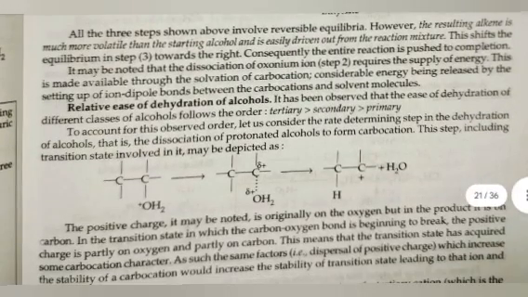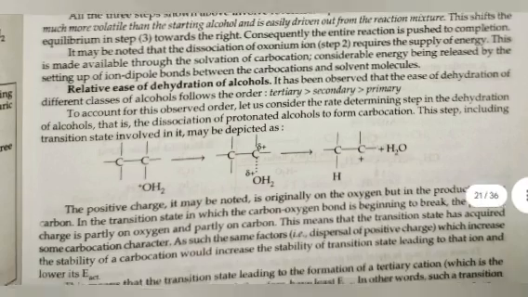All the three steps shown above involve reversible equilibria. However, the resulting alkene is much more volatile than the starting alcohol and is easily driven out from the reaction mixture. The shift in equilibrium in step 3 towards the right consequently pushes the entire reaction to completion. It may be noted that the dissociation of oxonium ion requires the supply of energy. This is made available through the solvation of carbocation, considerable energy being released by the setting up of ion-dipole bonds between the carbocation and the solvent molecules.